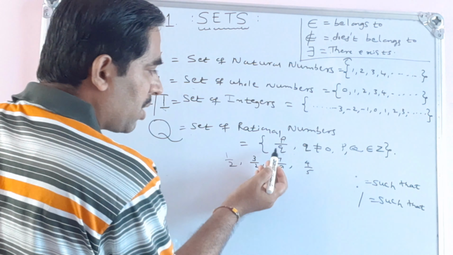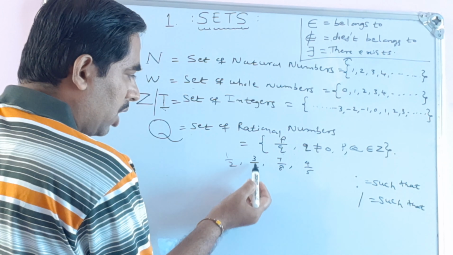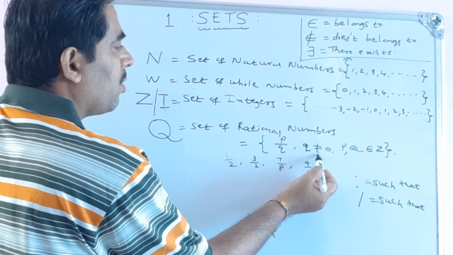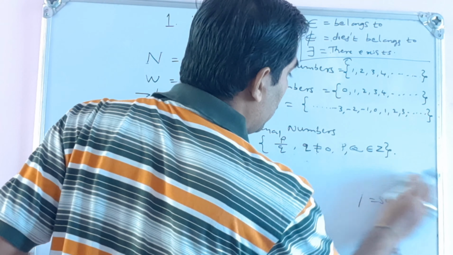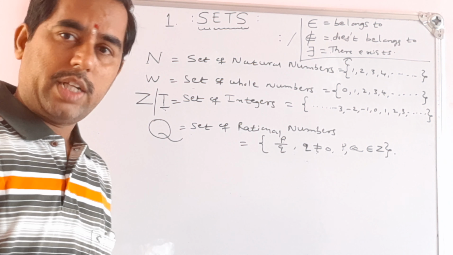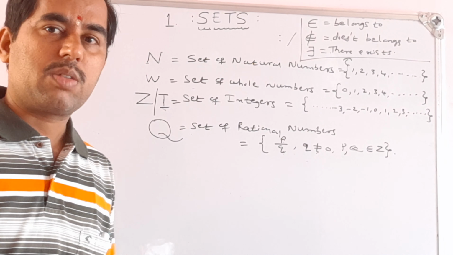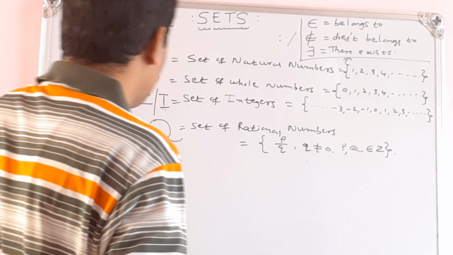So here we have already seen examples: 1/2, 3/2, 7/8 or 4/5. Such type of numbers, in p/q form, 1/2, 3/2, 7/8, all these numbers will be included in the set of rational numbers. Okay, so these symbols are used in representation of sets. So we have 4 sets here: set of natural numbers, set of whole numbers, set of integers, and set of rational numbers.